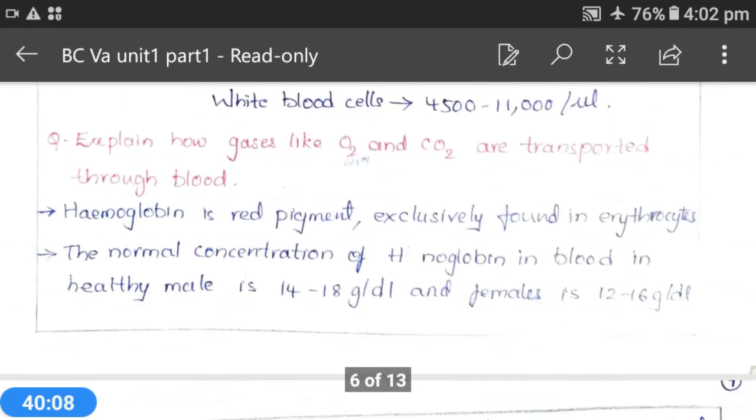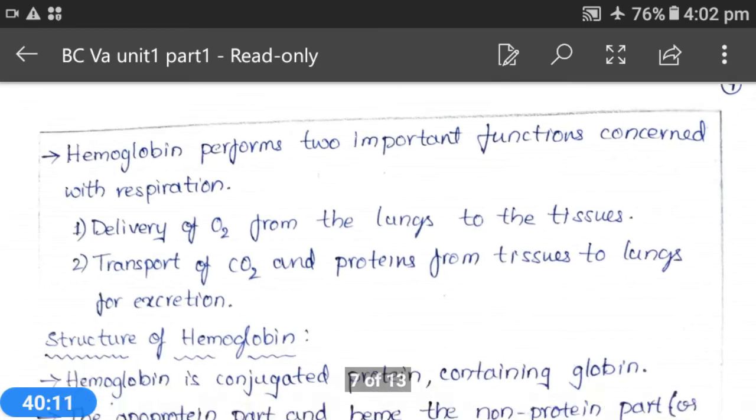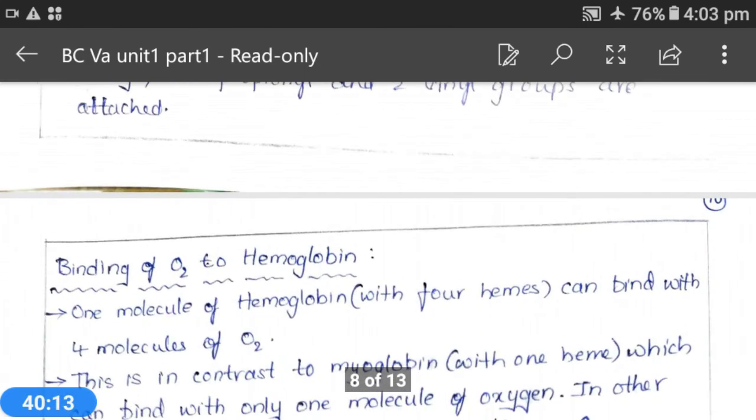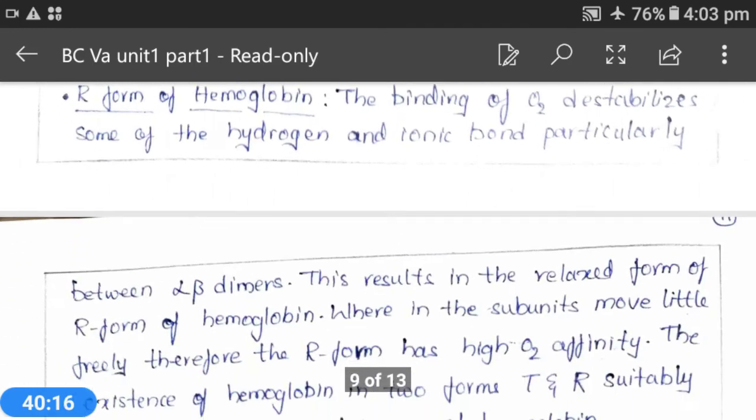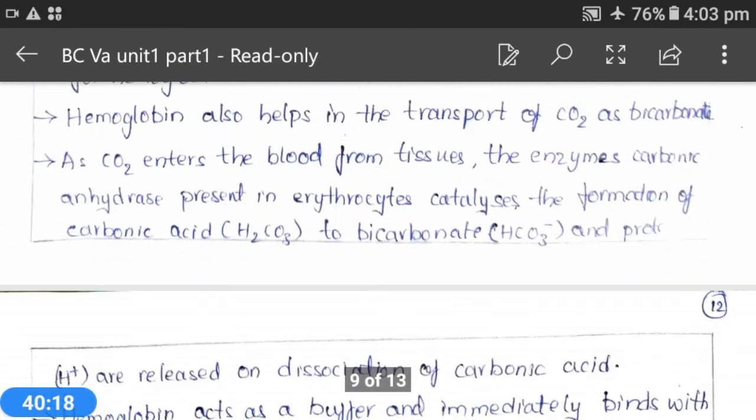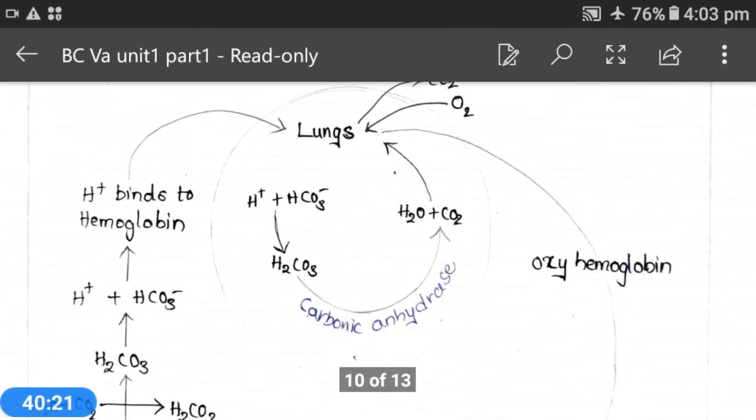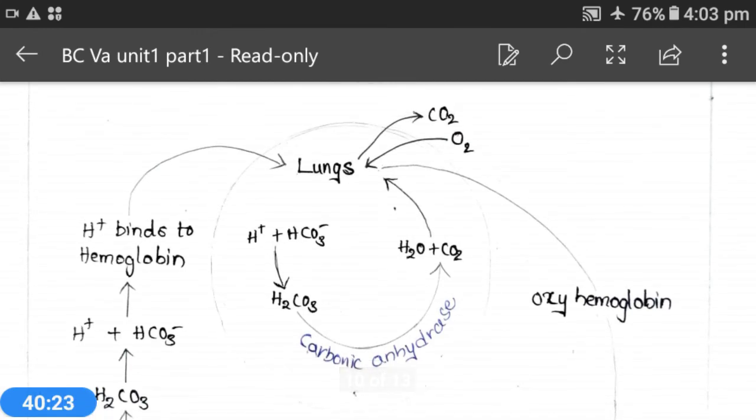And here myoglobin will receive the oxygen. Myoglobin is also a heme based component, but myoglobin has only one heme molecule, that's why it has the ability to take one oxygen molecule only. After that, this is given to the cell, and by utilization of one O2, obviously one CO2 will be released, and this CO2 is again taken by hemoglobin.